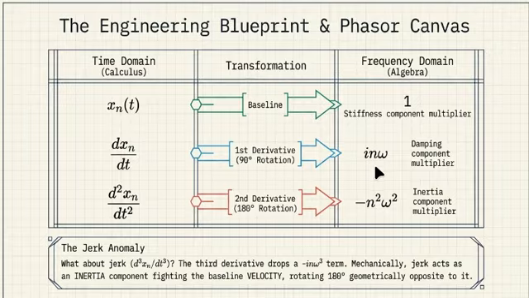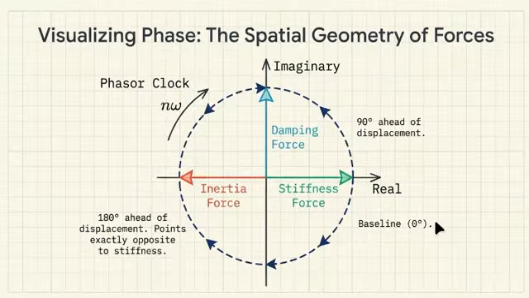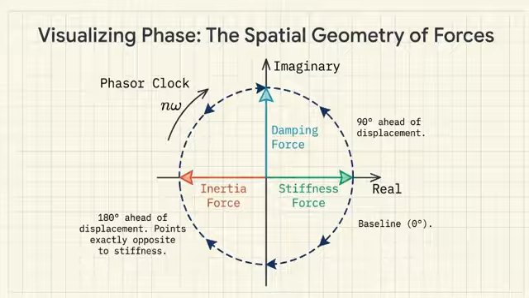Okay, so stiffness is at 0 degrees pointing right, damping is at 90 degrees pointing up. Then we get to the heavy hitter, inertia. Inertia is tied to acceleration, which is the second derivative of displacement. Right, so taking a second derivative means we apply that 90-degree rotation twice, meaning we rotate 180 degrees from our baseline. You got it. So the inertia force points exactly opposite to the stiffness force, pointing straight to the left. Wow. So they are locked in a direct 180-degree tug of war. Precisely. We have our battlefield laid out.